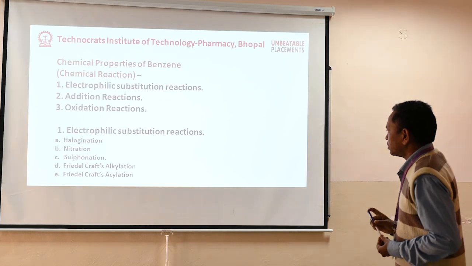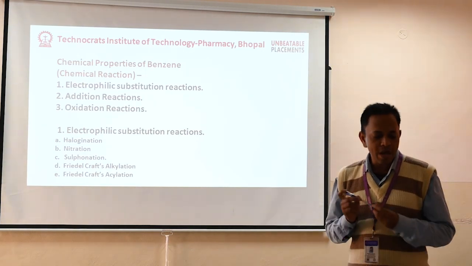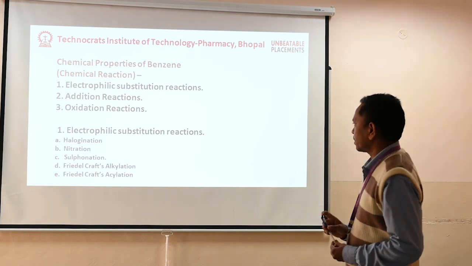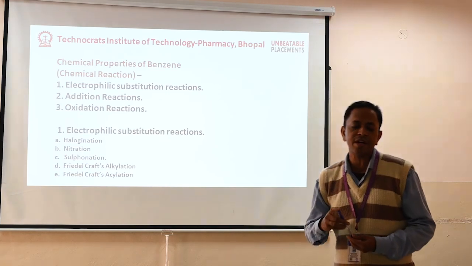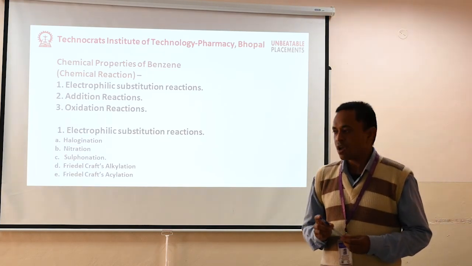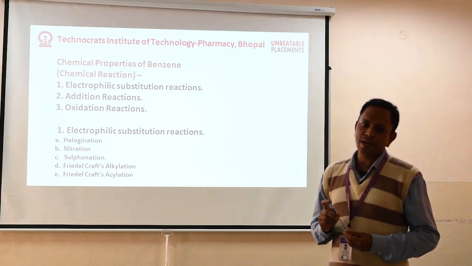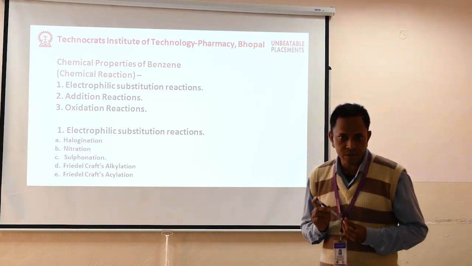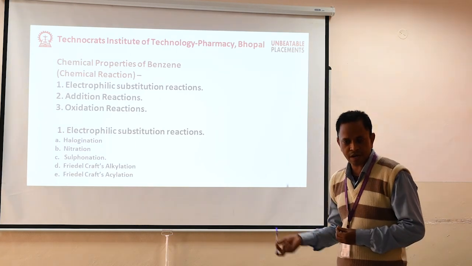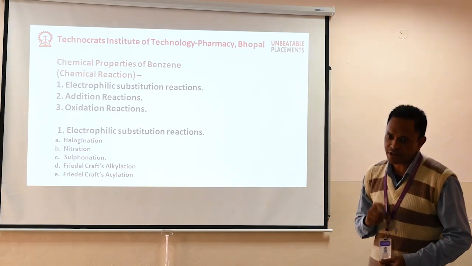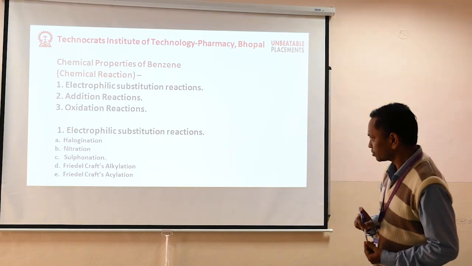Next, chemical properties of benzene. The following chemical properties indicate the chemical reactions of benzene. There are 3 types of chemical reactions shown by benzene: electrophilic substitution reaction, second addition reaction, third oxidation reaction.